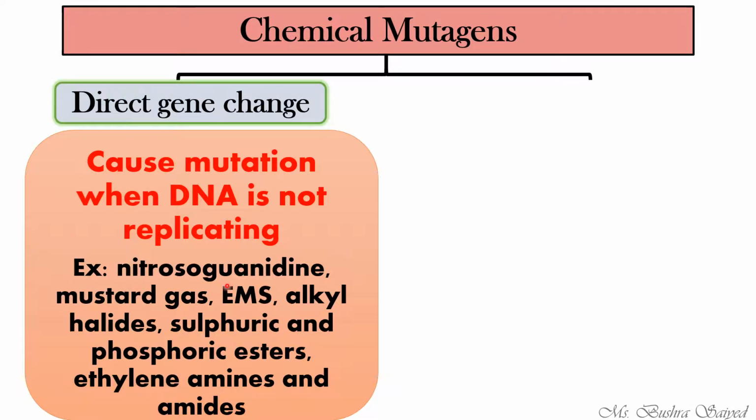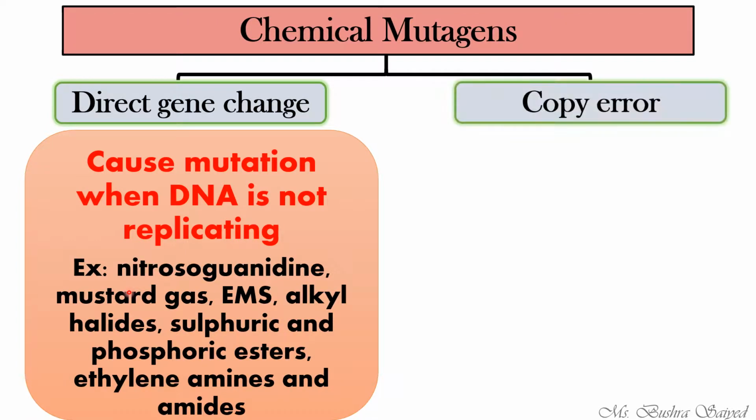These are the examples such as nitrosoguanidine, EMS which is ethyl methyl sulfonate, sulfuric and phosphoric esters. These are mainly leaked into the air by the industries, right? So it is present in the air, the polluted air to be precise. Okay.